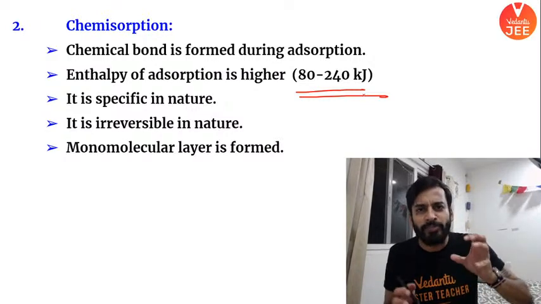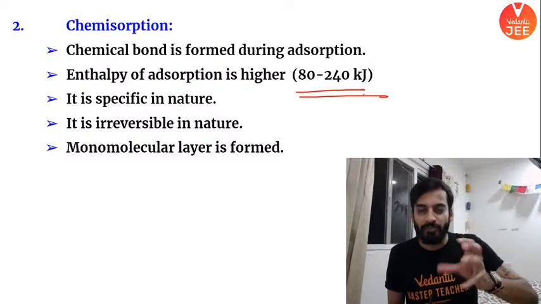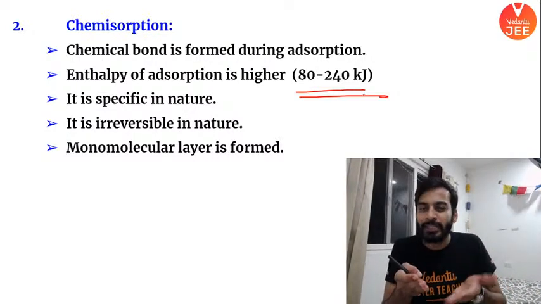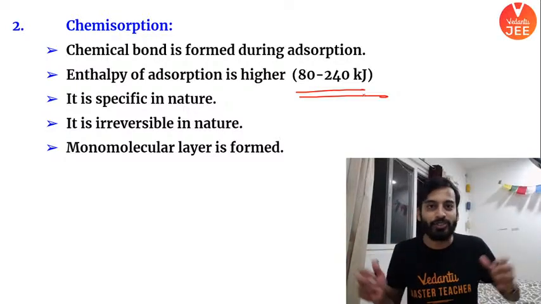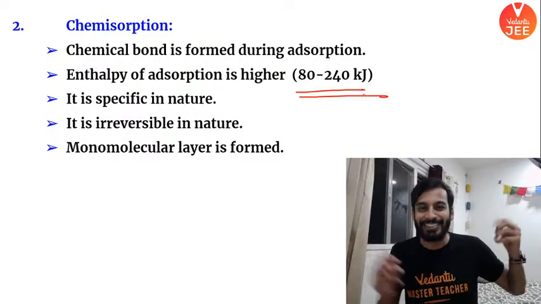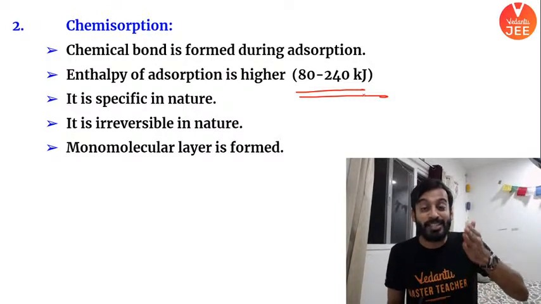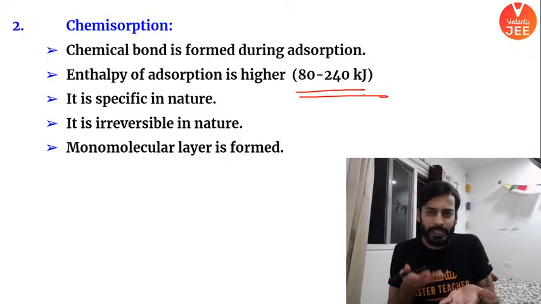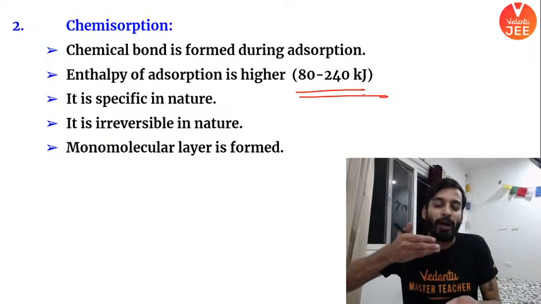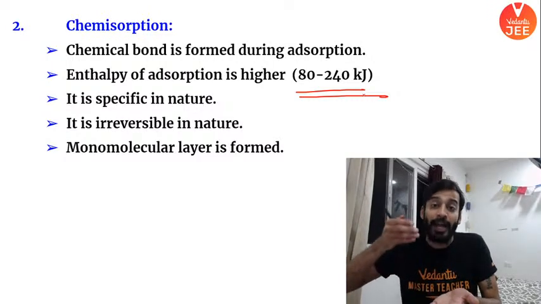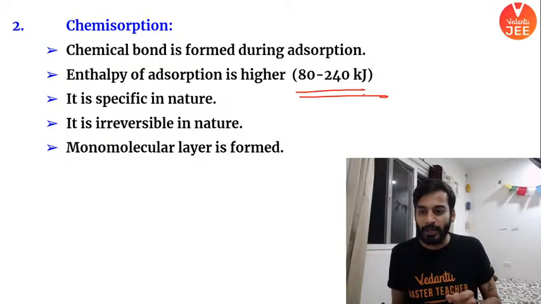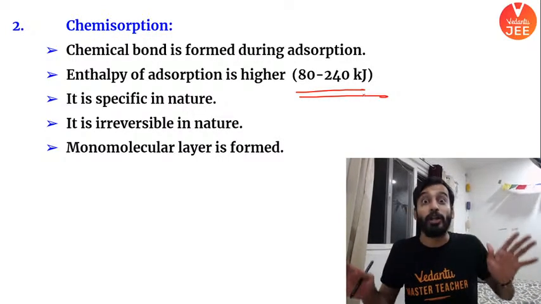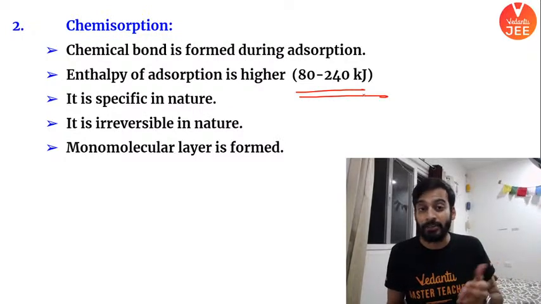Chemical bonds are formed with a particular reagent only. Whenever you have a chemical reaction, a particular reactant reacts with a particular reactant to give you a particular product. Nothing just happens in thin air there. Simple, fair enough. So chemical reactions are specific. It means chemisorption will also be specific. A particular type of gas will only adsorb, or get stuck at, or adhere to the surface. Are you getting it? A particular type of substance will get stuck at the surface, not all. So it is very selective, right?